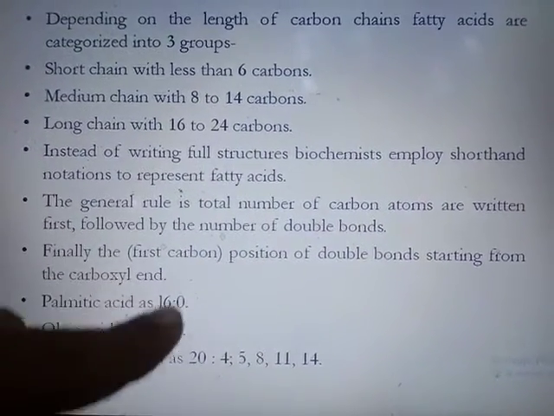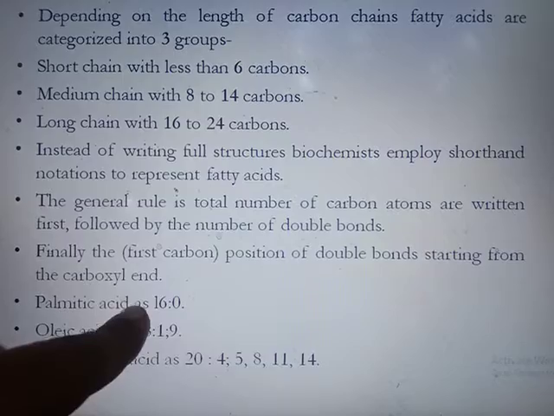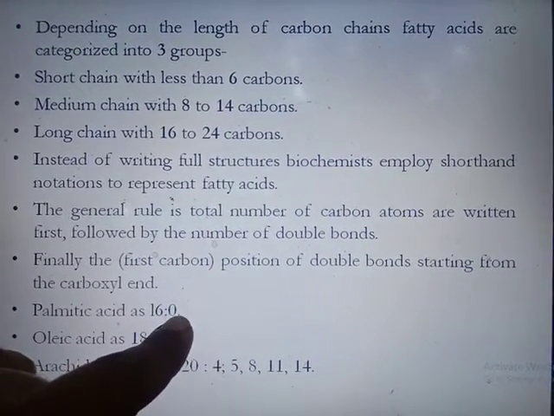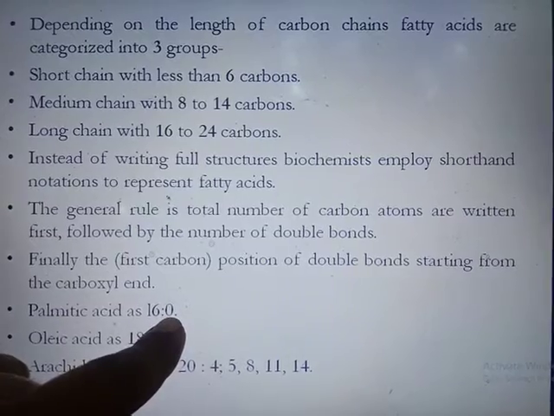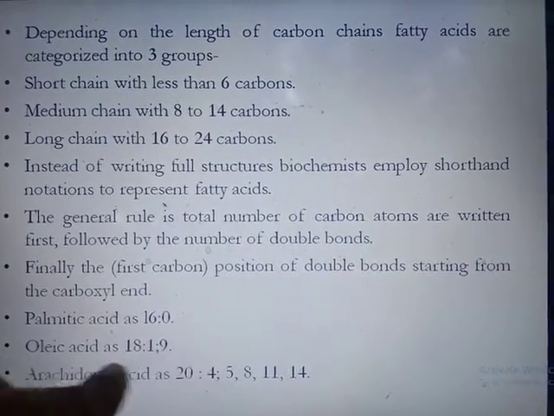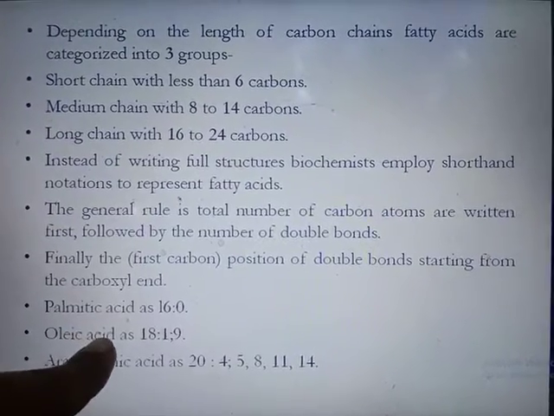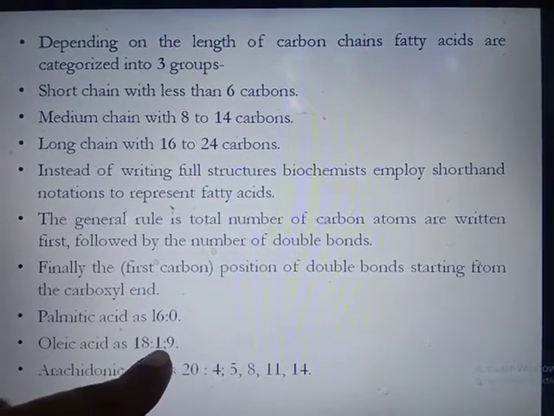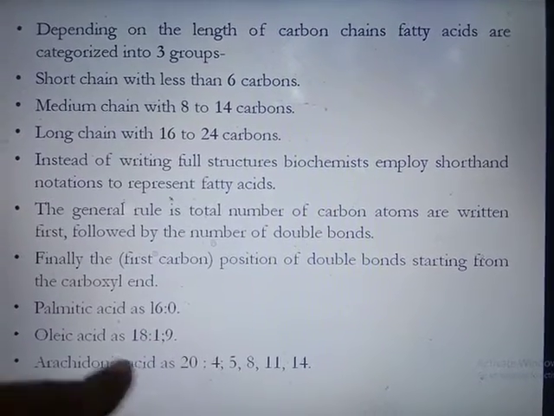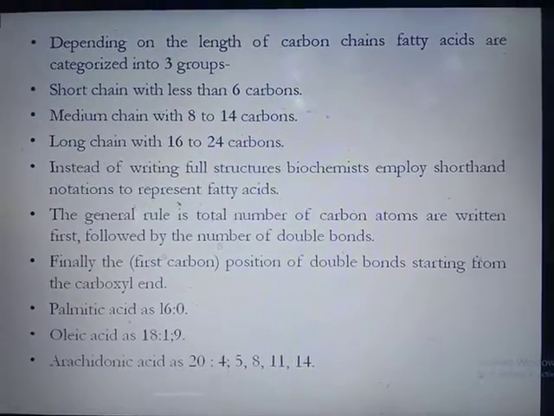Now the example given is palmitic acid. It contains 16 carbons, but it is a saturated fatty acid. That's why the number of double bonds is 0, and where the double bond is present is not mentioned. Then oleic acid. It contains 18 carbons, having one double bond at carbon 9. Similarly in arachidonic acid.